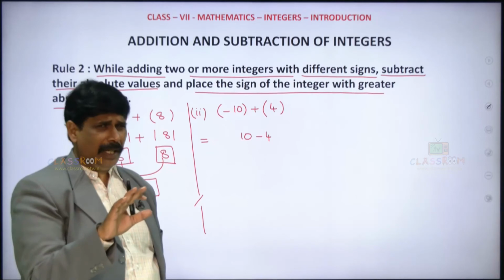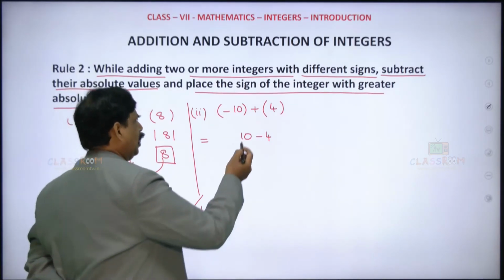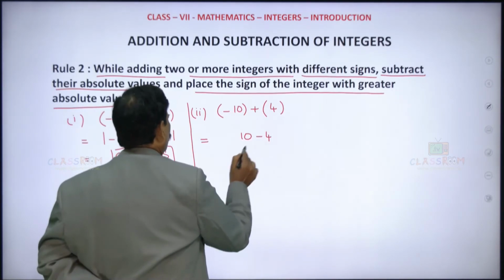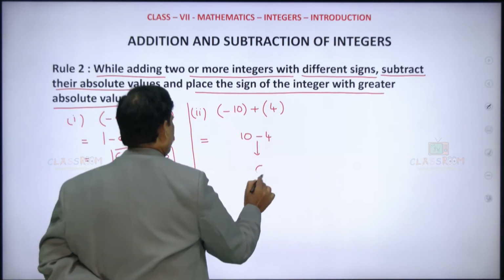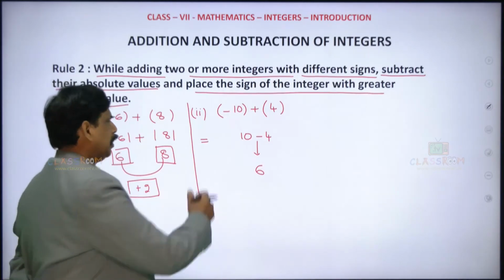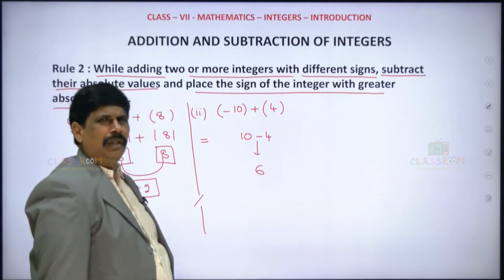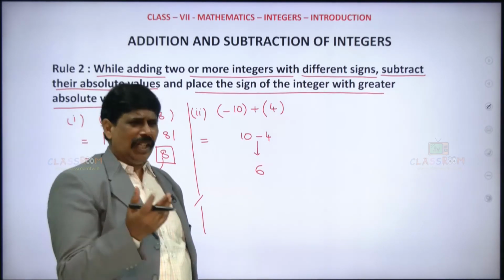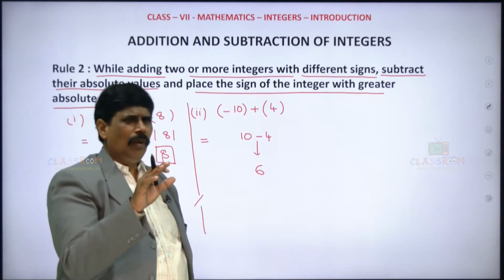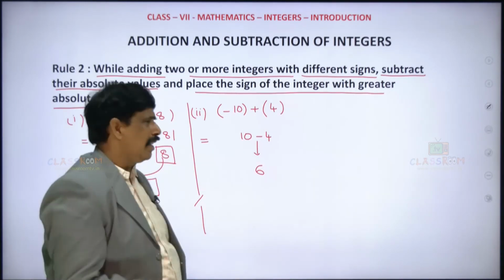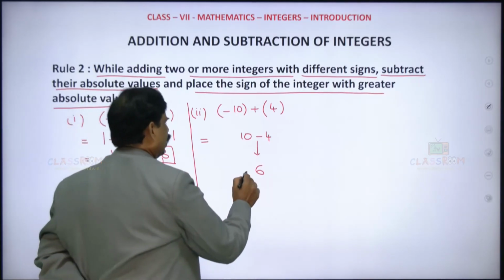Subtract the least from the highest. What is the least number here? 4. Highest is 10. So 10 minus 4, we will be getting 6. 10 minus 4 is 6. And now come back to the question here. Between 10 and 4, the 10 is the bigger one. What sign the 10 has? The 10 is negative, so keep negative.